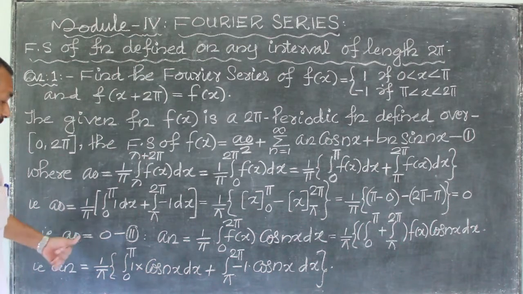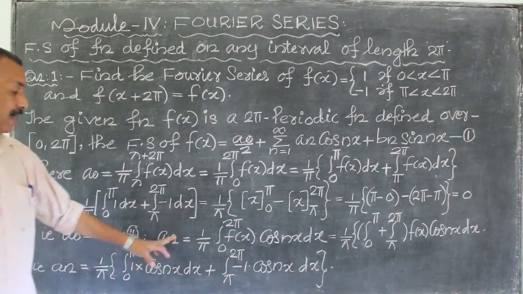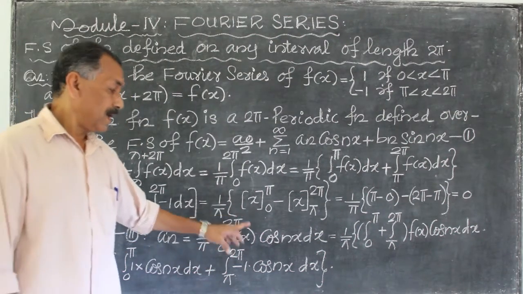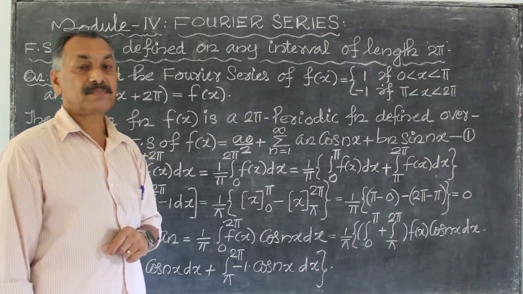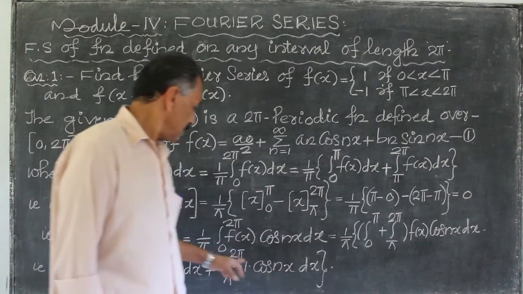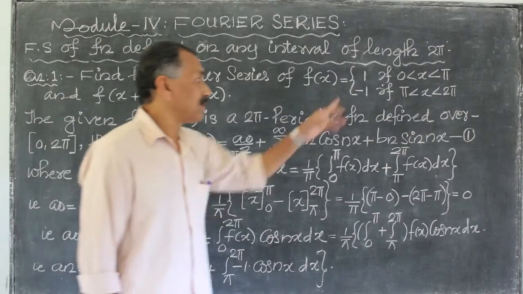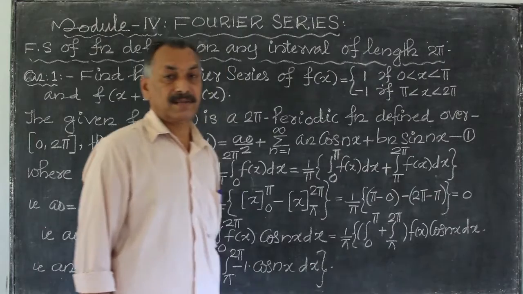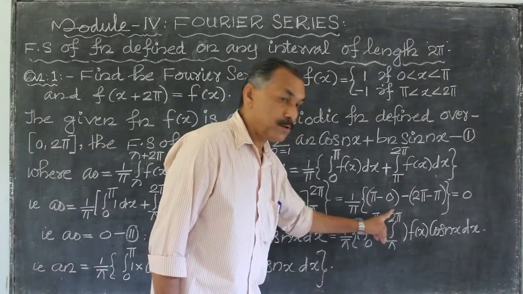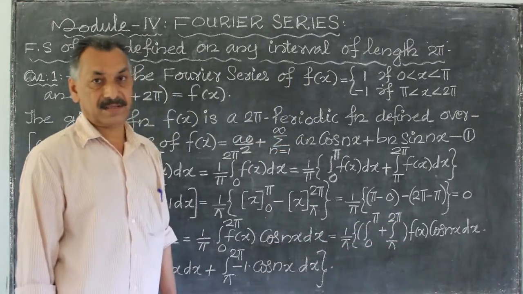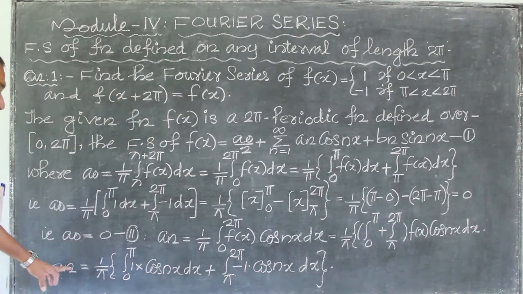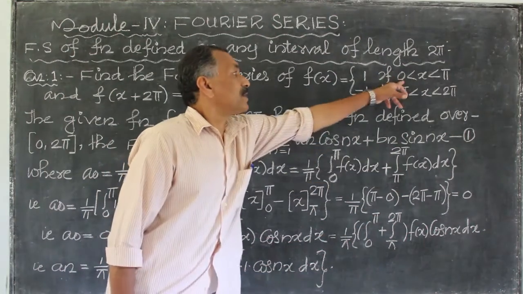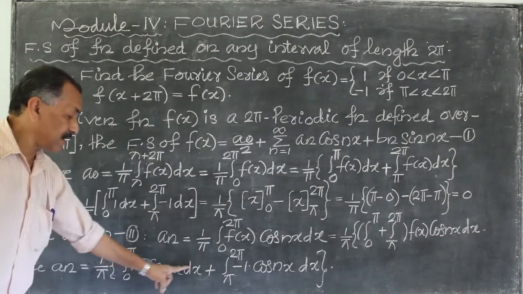Then what is an? a0 is equal to 0. Then an is equal to 1 by pi integral 0 to 2 pi, lambda to lambda plus 2 pi, f of x into cos nx dx. That is 1 by pi into integral 0 to 2 pi, subdivided like this: integral 0 to pi plus integral pi to 2 pi f of x into cos nx dx. That is equal to 1 by pi into integral 0 to pi. In this interval 0 to pi, what is the value of f of x? f of x equal to 1 into cos nx dx.